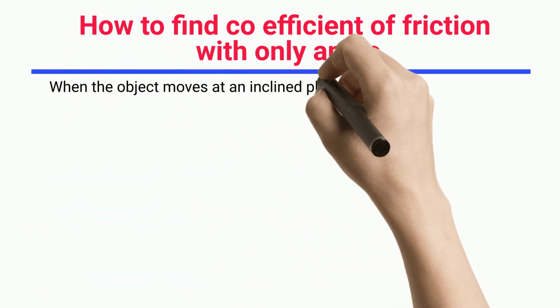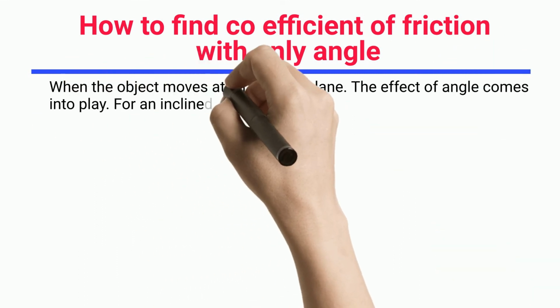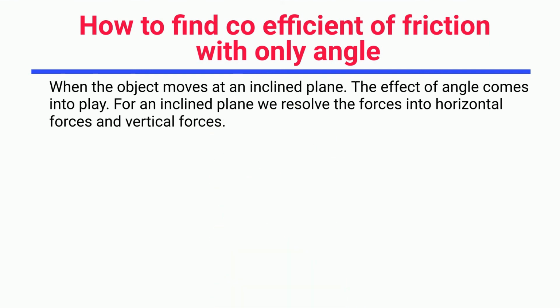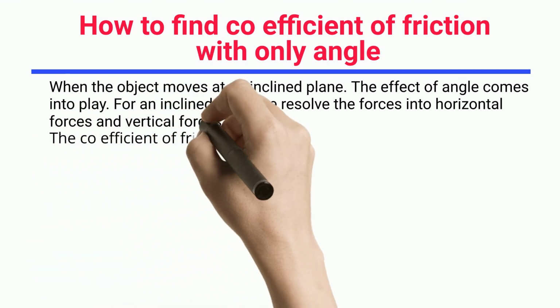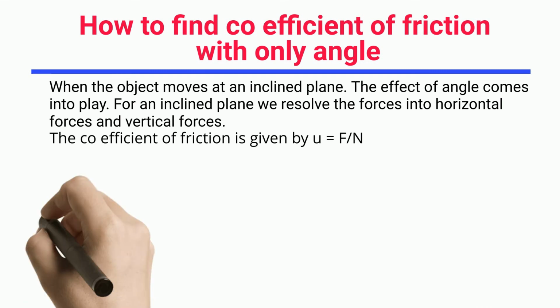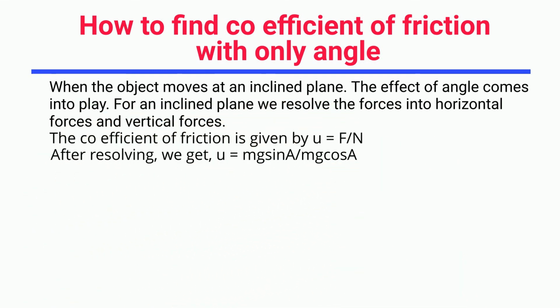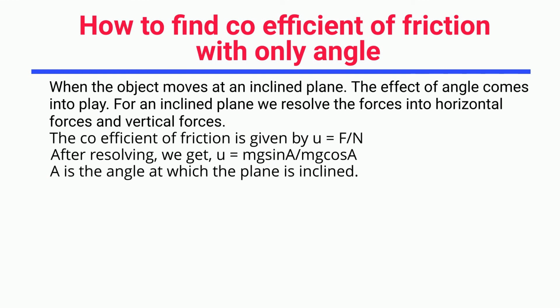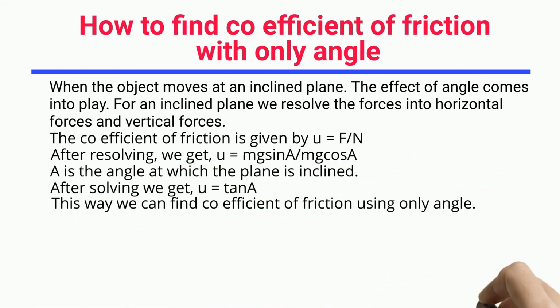How to find coefficient of friction with only angle? When the object moves on an inclined plane, the effect of angle comes into play. For an inclined plane, we resolve the forces into horizontal forces and vertical forces. The coefficient of friction is given by μ equals F/N. After resolving, we get μ equals mg sin A / mg cos A. A is the angle at which the plane is inclined. After solving, we get μ equals tan A. This way we can find coefficient of friction using only angle.